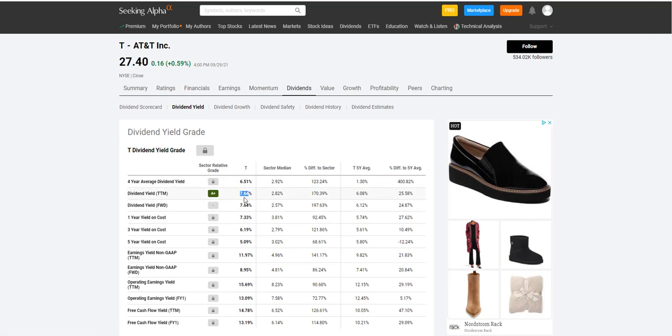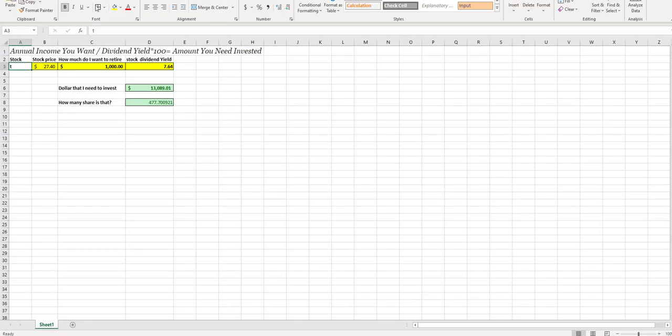Right about here, they're giving you how much they're yielding right now, year to date: 7.64. So here I built a little Excel sheet calculation. I have the stock and the stock price. I'll explain in a moment why I'm using this, and then how much I want, in this case $1,000, and then the stock yielding this. So you would need about $13,000 to invest to get about $1,000.